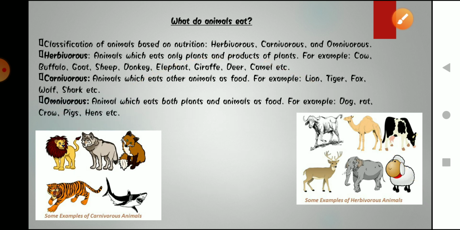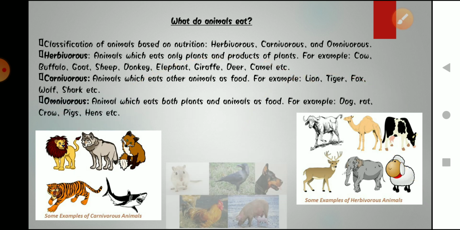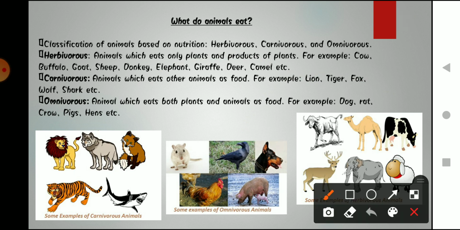Okay, now the third one is omnivorous. What are omnivorous? Omnivorous are the animals which eat both plants and animals. Those animals that eat plants as well as other animals as their food are known as omnivorous. What are the examples of omnivorous? The examples are dog, rat, crow, pigs. Hence these all are the examples of omnivorous, means they eat plants as well as animals as their food.